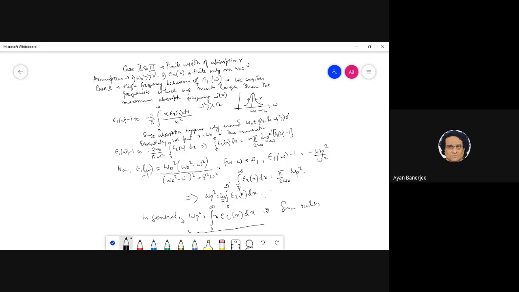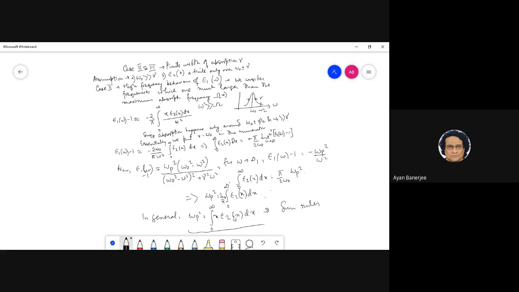Okay, for this particular case you can say that this rule is fine, but in general we do not throw off this denominator, and we do not throw off this numerator, and we assume that omega p square is basically some kind of a sum rule, where there is a weight factor attached with the response.